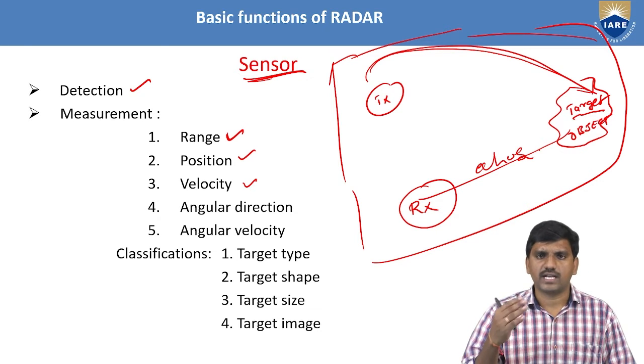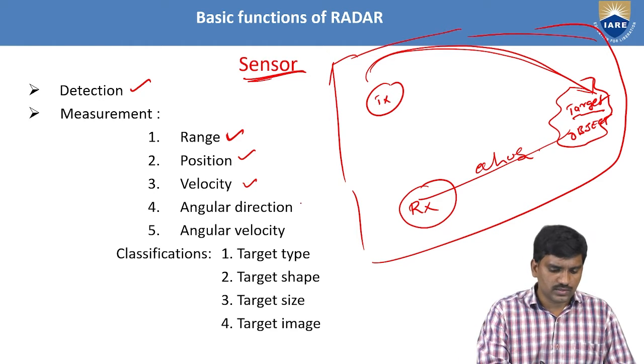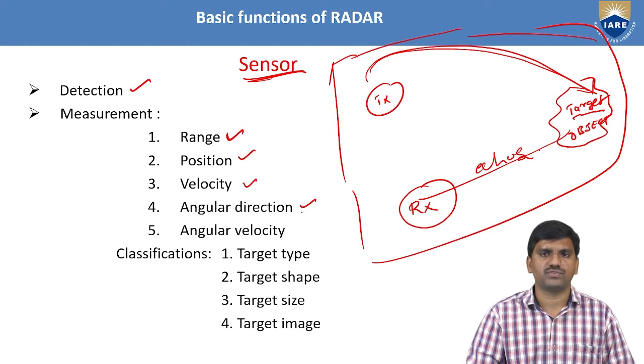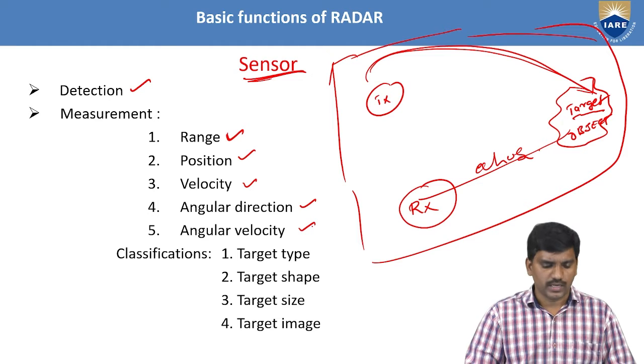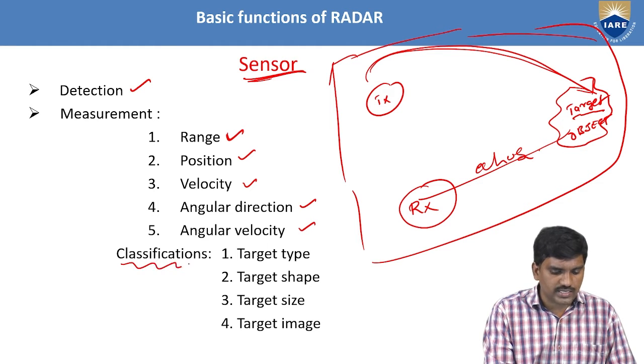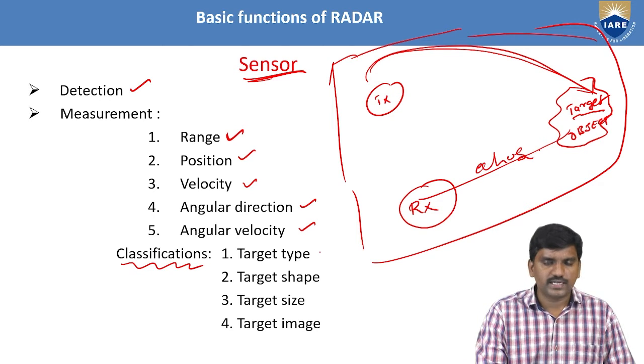Whether it is having constant velocity, either fast velocity or slow velocity, whatever it is, the measurement of radar is velocity. Apart from that, they can measure the angular direction of the target and the angular velocity of the target. Next one, classifications of target. So classifications depend upon the target type.